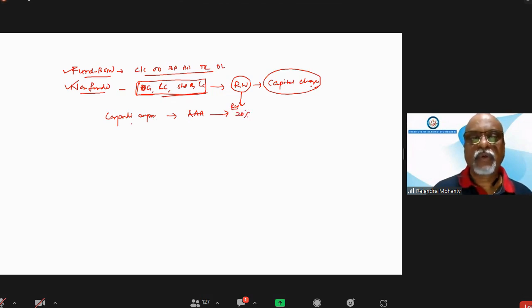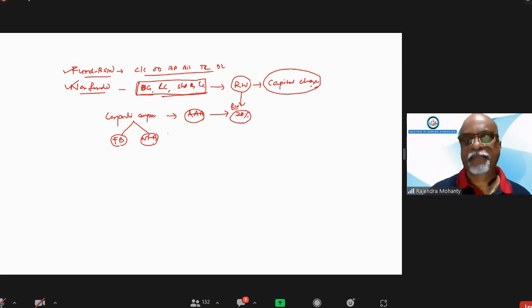So whether it is fund based or non-fund based, if rating is AAA, risk weight remains as per the assignment by RBI.